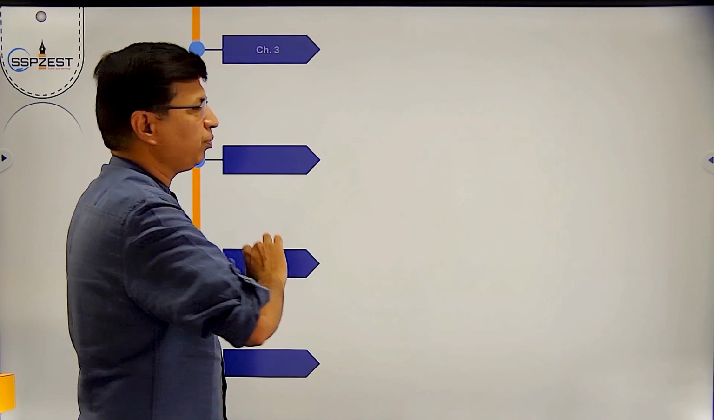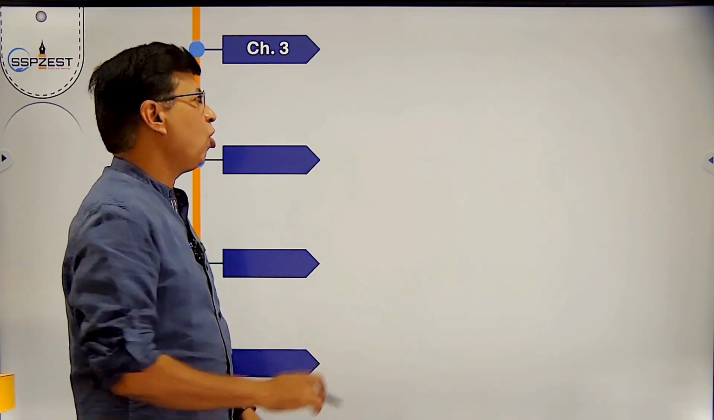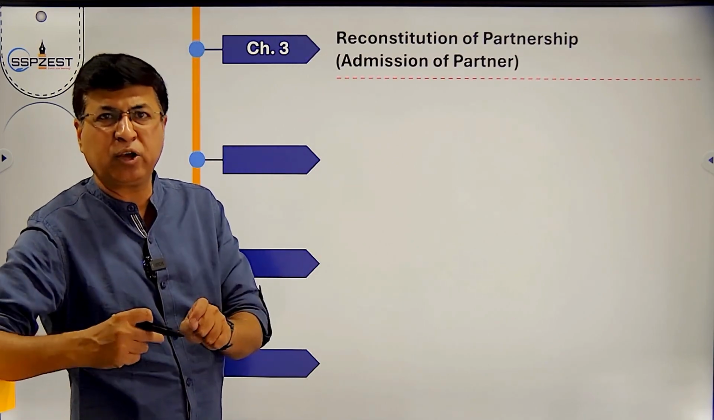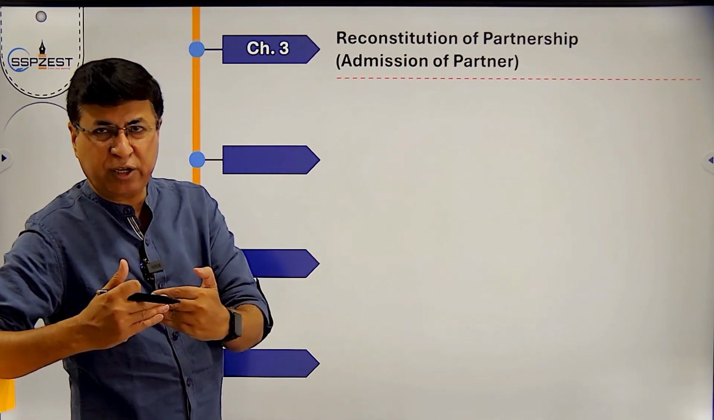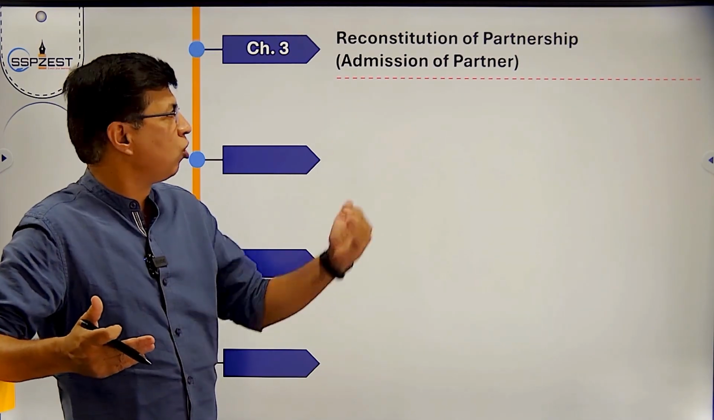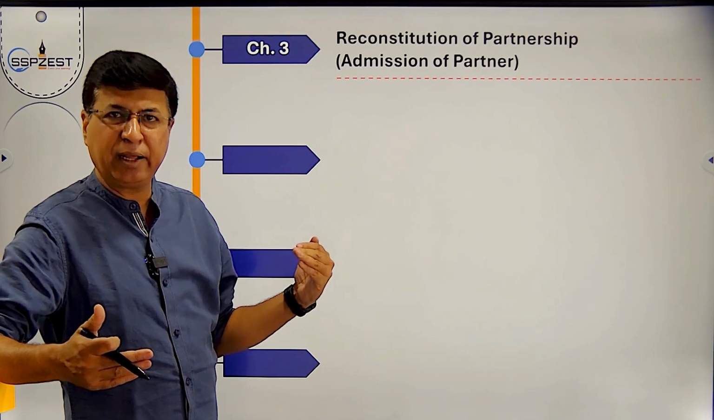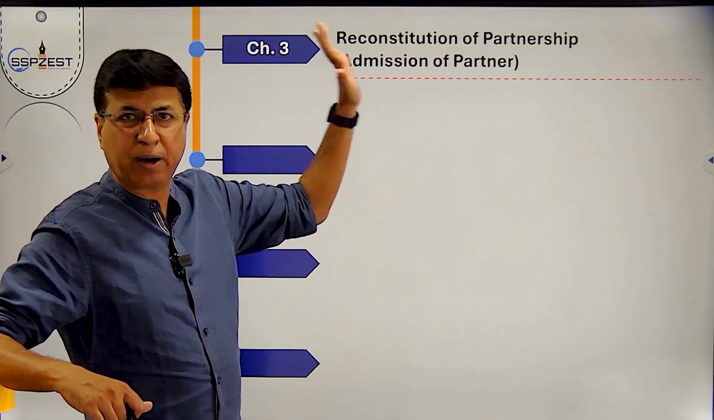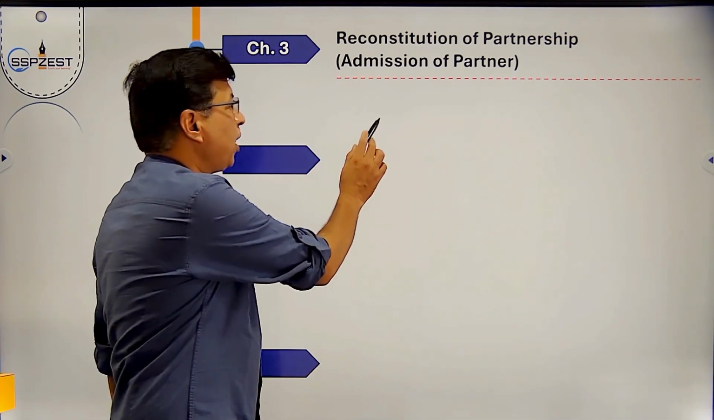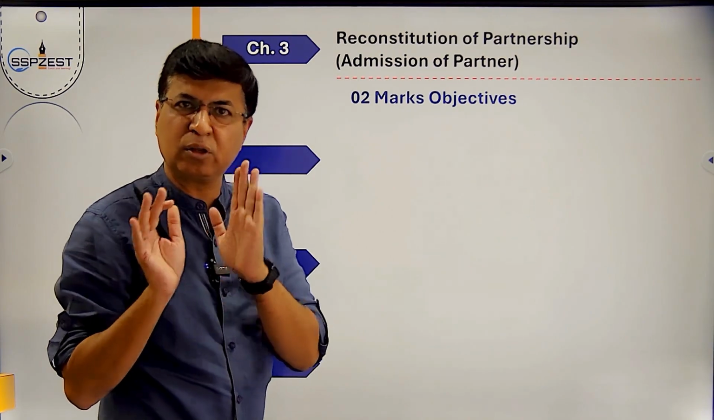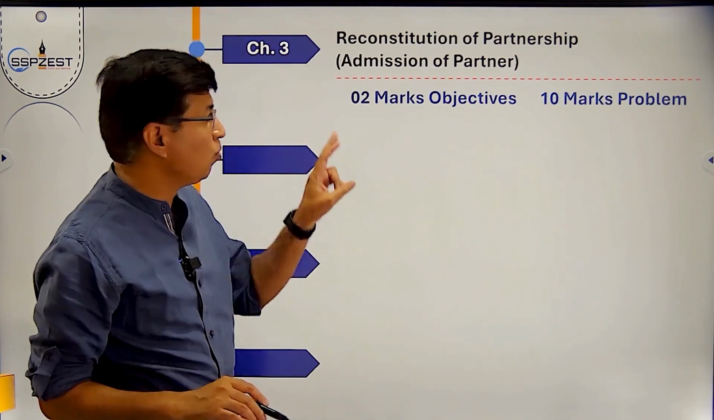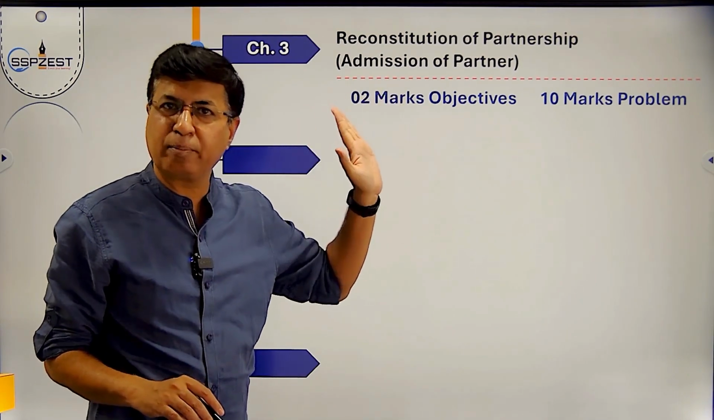Chapter number 3, admission of partner, that comes under reconstitution of partnership. Reconstitution means change. So there is a change in partnership because of admission, retirement and death. All these chapters come under reconstitution of partnership. 2 marks objective and 10 marks practical question.